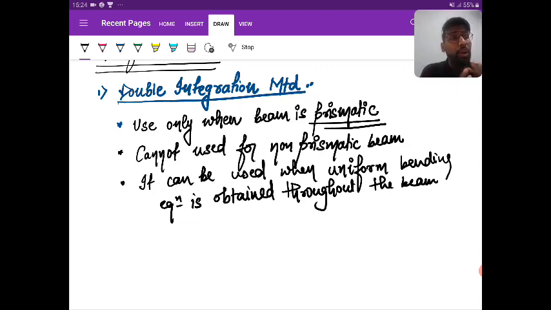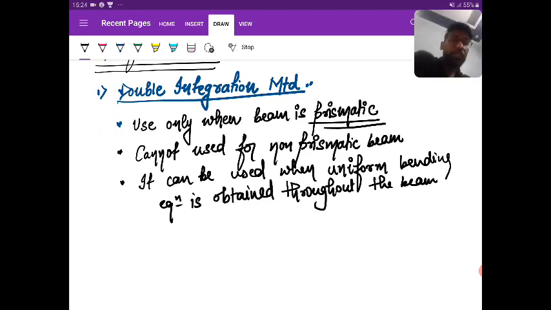Suppose point loads are there. In one portion you get a bending equation of a particular value, then on the other side of the point load you get some different value, which is not allowed. That means for that particular case you cannot use the double integration method. Is it clear? So what I need to write here,